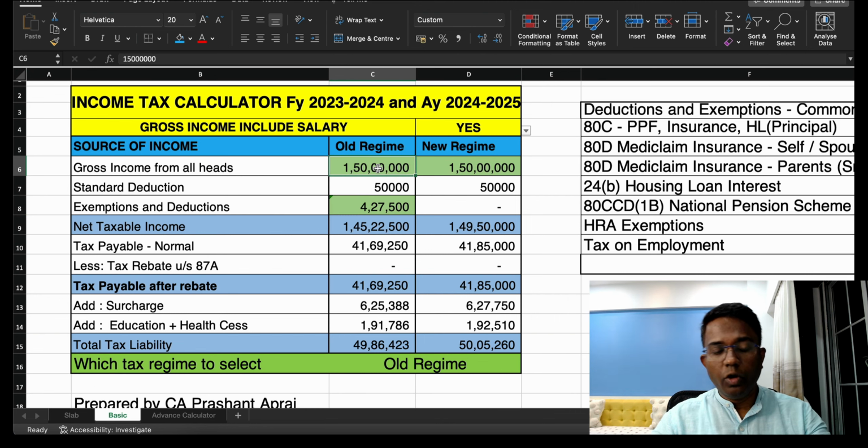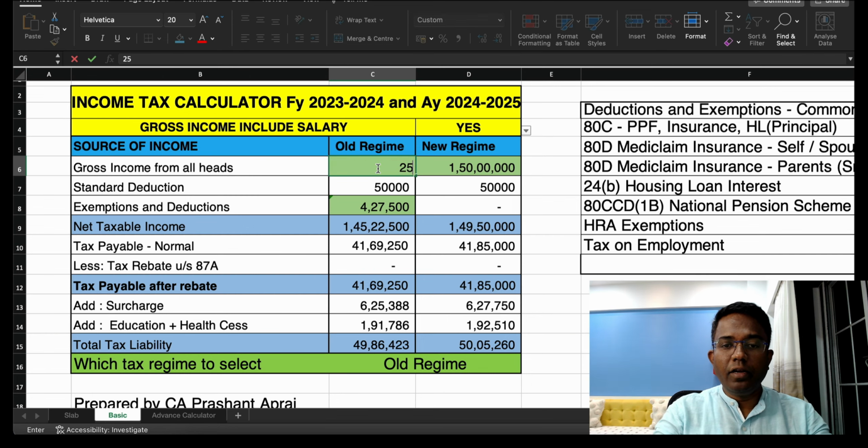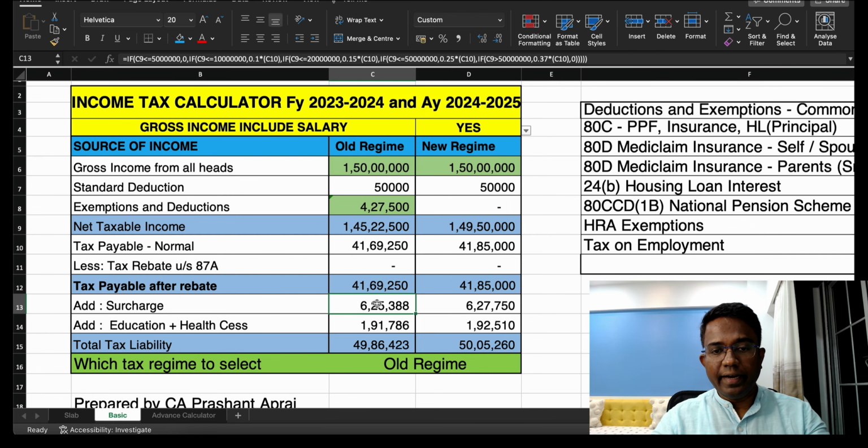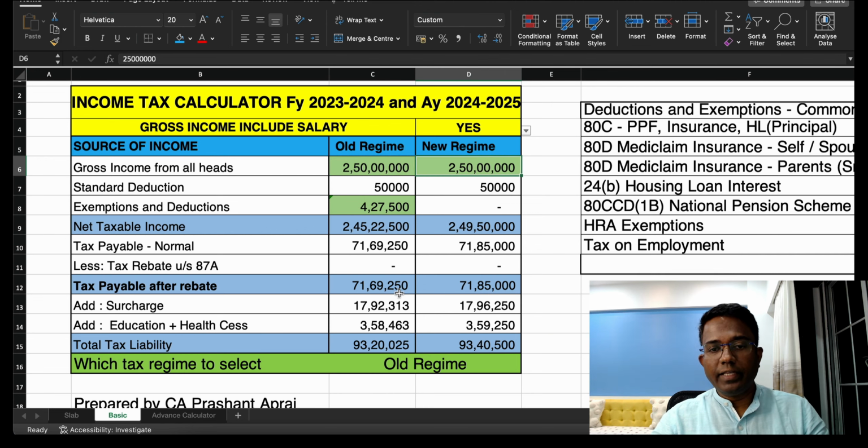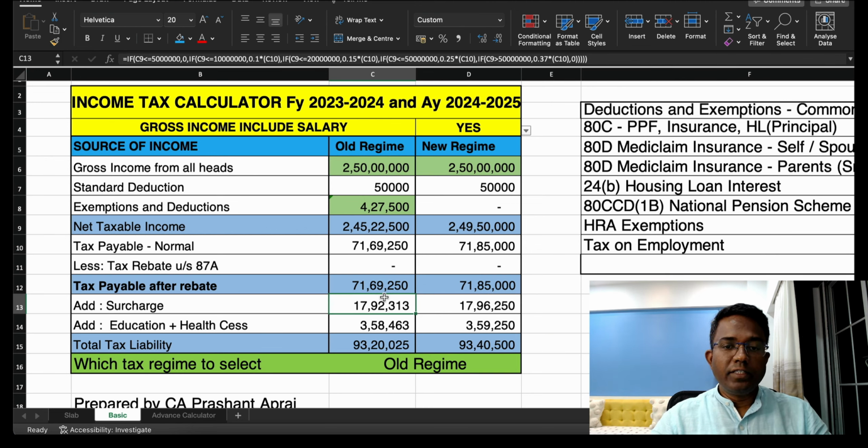Now let us move on to the next part, that is say for example 2.5 crore. So here you can see the surcharge rate is 15% of the tax. Say for example, if I move this to 2.5 crore, you can see here the surcharge rate is 25%, right? So here the old regime is better in case you have the deductions.